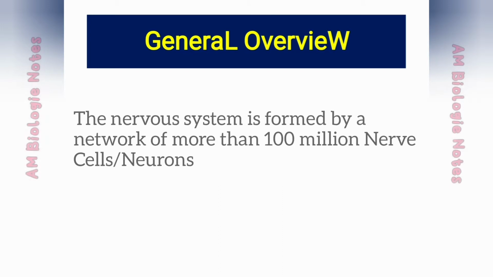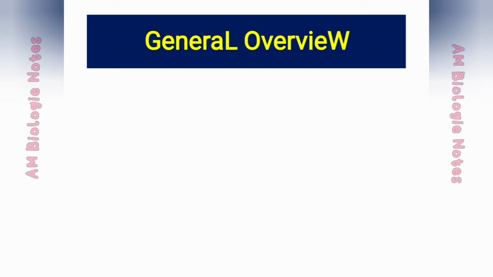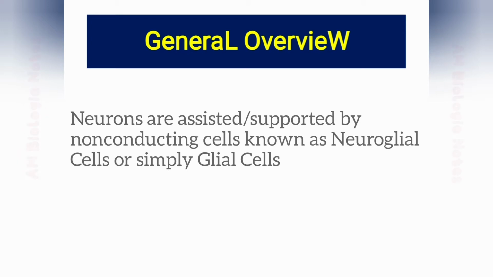This nervous system is formed by a network of more than 100 million nerve cells or neurons. These neurons are assisted or supported by non-conducting cells known as neuroglial cells or simply glial cells. So, our today's discussion is on nerve cells or neurons.